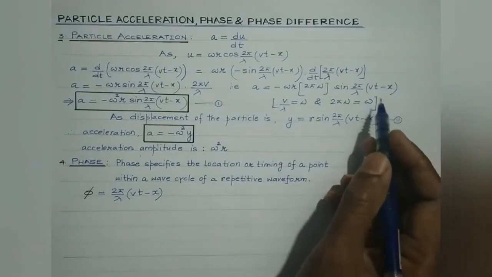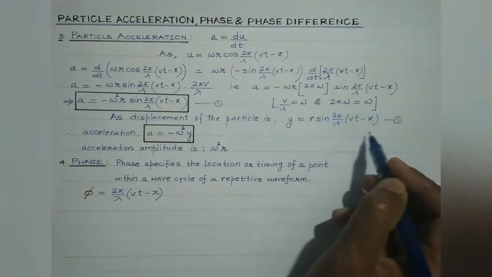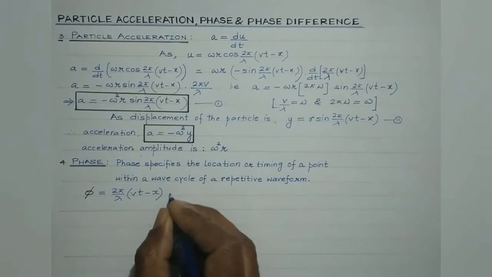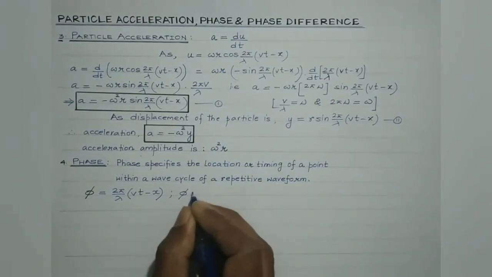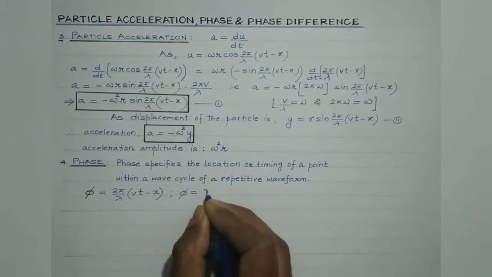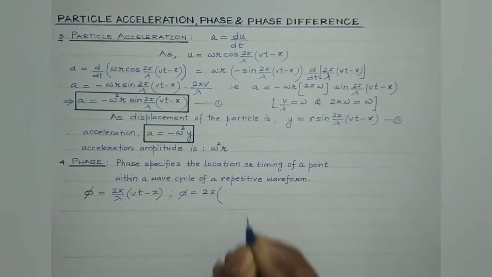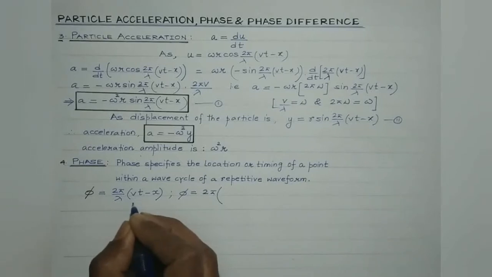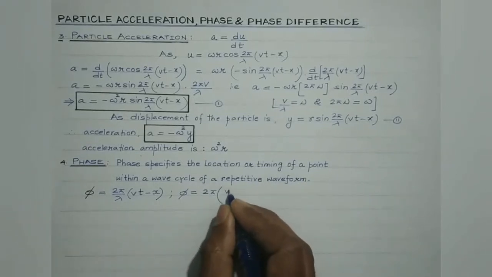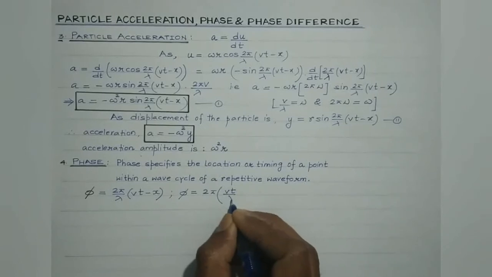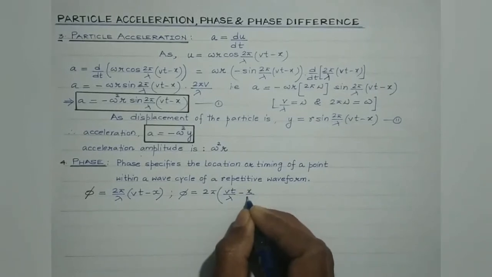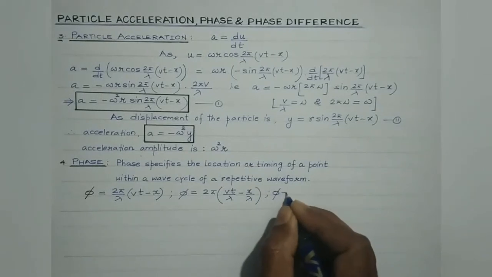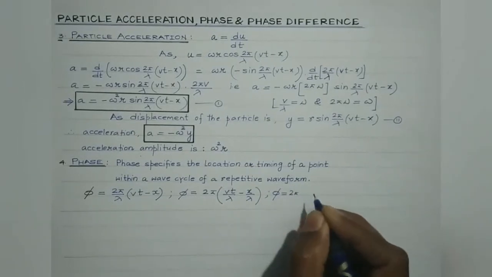Mathematically, the argument of the sine in this equation that represents phase can be represented in some other manner as well. Taking lambda inside the bracket, it can be written as 2 pi (Vt by lambda minus x by lambda).